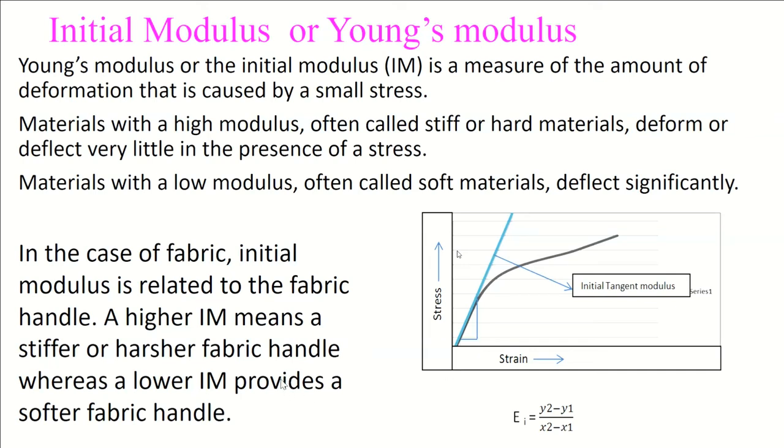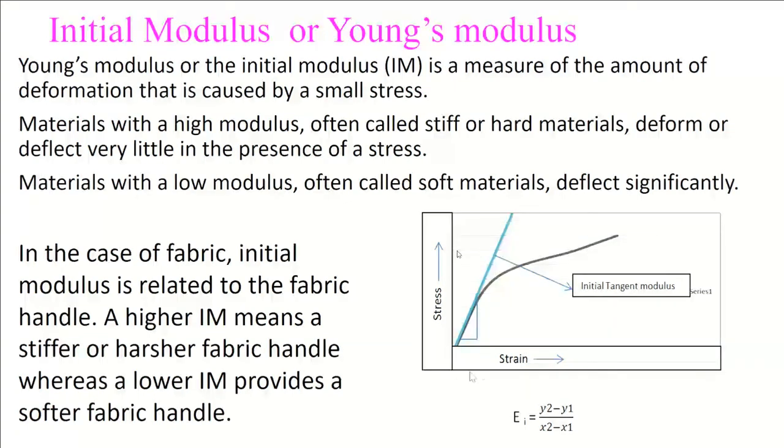When a fabric comes in contact with our skin, when we are wearing this cloth, our perception about the feeling or hand touch of the fabric is determined by a term called fabric hand, which depends, apart from many other parameters, as far as tensile is concerned, on the initial modulus or Young's modulus, what we are discussing now.